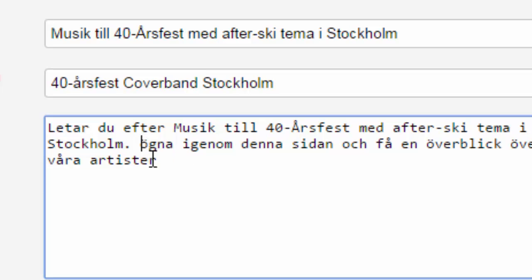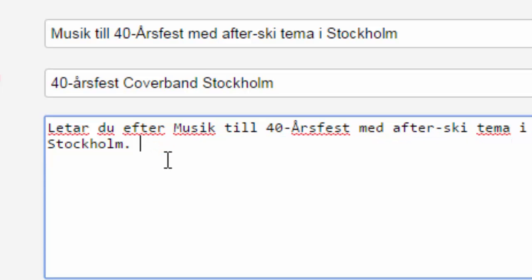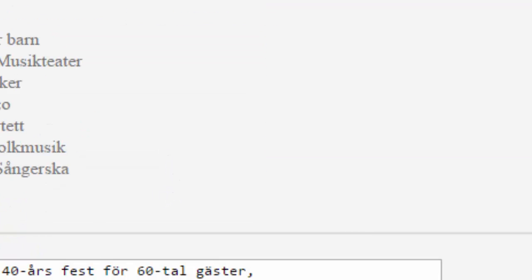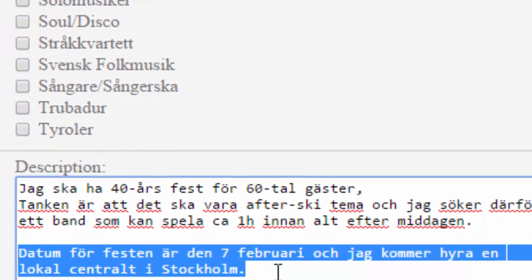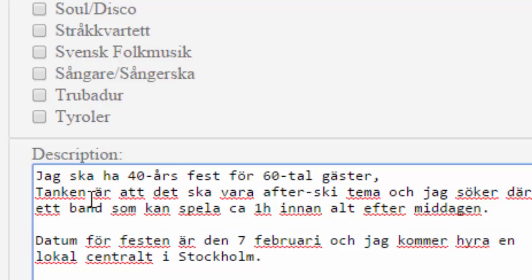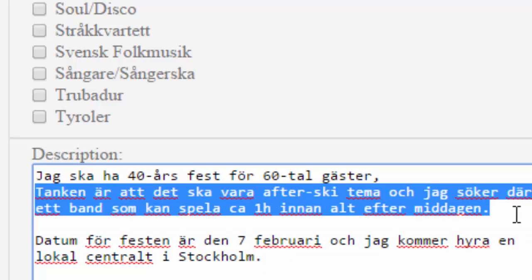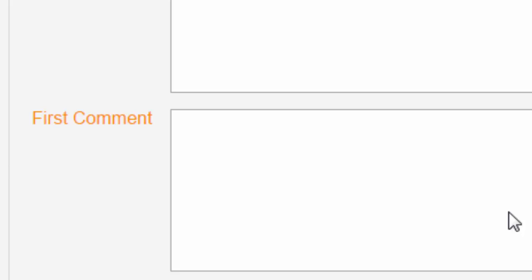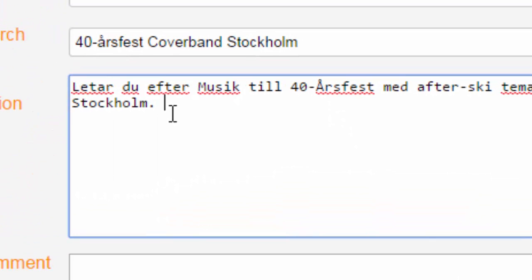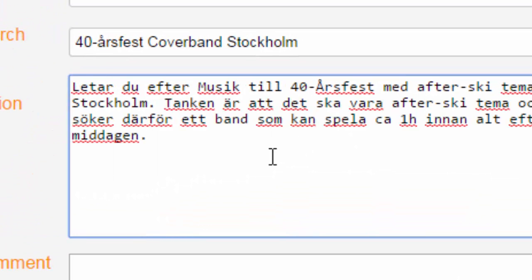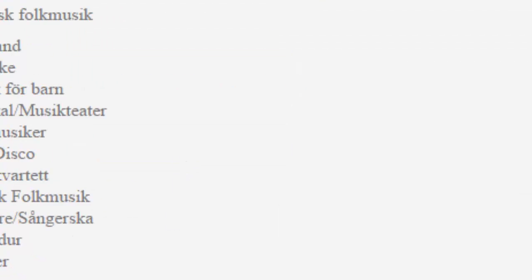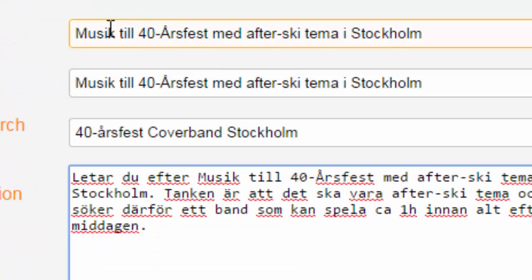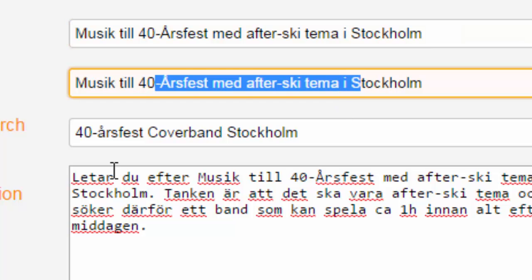And now this is a lot better. I could take some other thing here and add it, because then I'm absolutely sure that this is completely unique text. So the three important fields are this one, and this one.